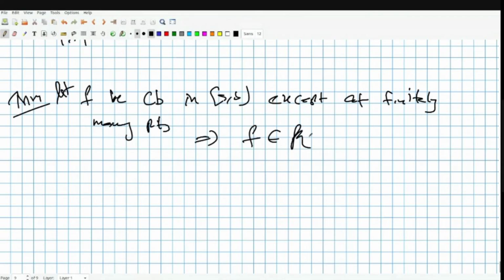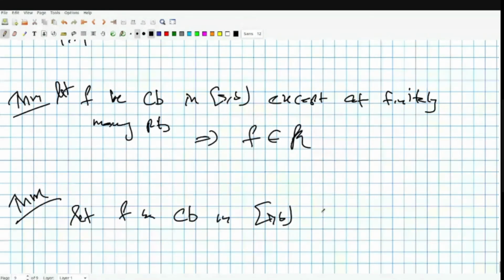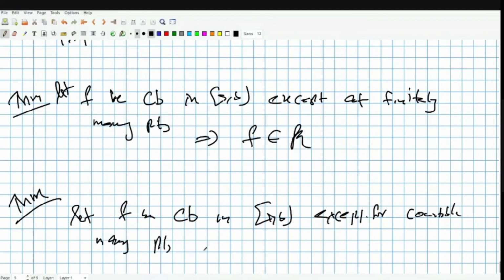So the idea is this. I suppose you already know this, so I'll just state one more theorem and give the idea of both of the theorems together. The second one is of course more powerful than the first one. This theorem is again: let f be continuous in [a, b] except for countably many points, then f is Riemann integrable.